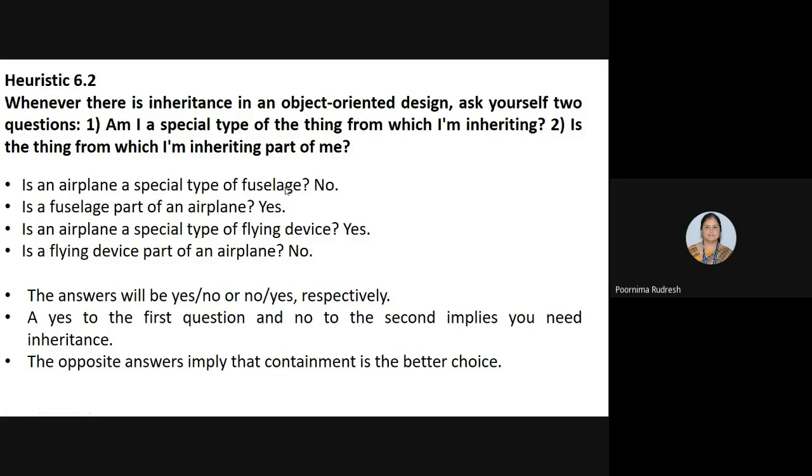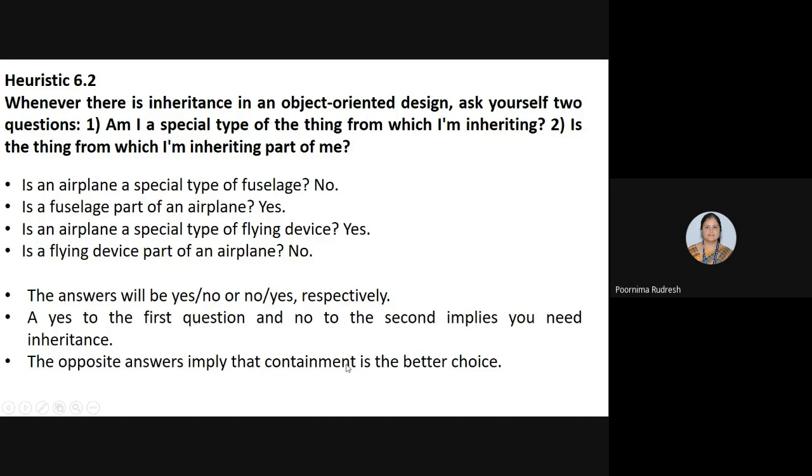But if the reverse is true, meaning the airplane is a special type of fuselage and it is not a part of the airplane, then we can make use of the inheritance relationship, or the multiple inheritance, there. So yes to the first question and no to the second question leads to the usage of inheritance.